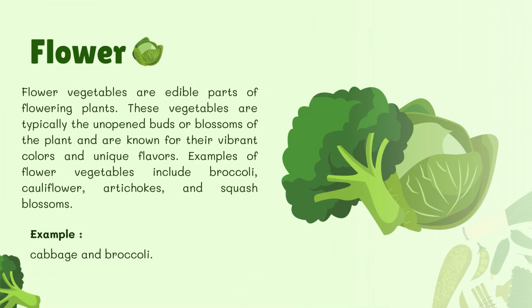Flower. Flower vegetables are edible parts of flowering plants. These vegetables are typically the unopened buds or blossoms of the plant and are known for their vibrant colors and unique flavors. Examples of flower vegetables include broccoli, cauliflower, artichokes, and squash blossoms. Example: cabbage and broccoli.